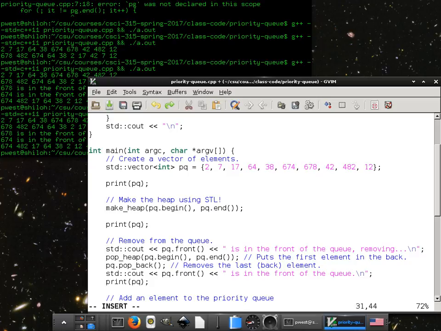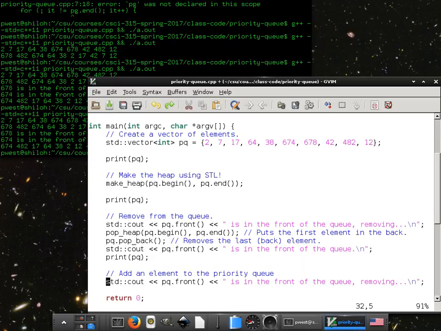Alright, perfect. Now let's go ahead and add an element to the priority queue. What do you want to add? 63. Alright, hold on, that's in the front of the queue, so let's add a big number. Add 9,001. That's right, this is the 9001 class. It's over. Okay, so first we push it back. That adds it to the vector.